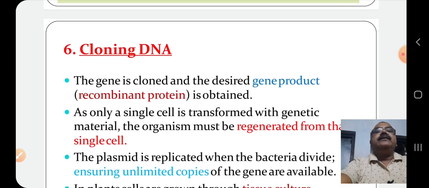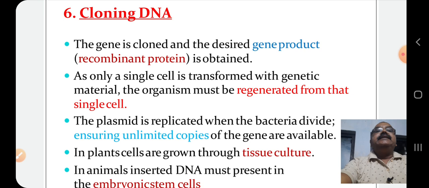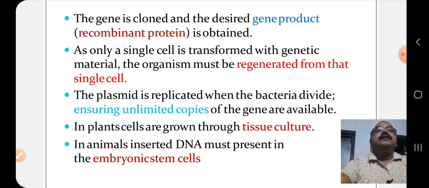Next step is cloning of DNA. The gene is cloned and the desired product is obtained. That means we have introduced the new gene and produced the recombinant DNA. Now, this recombinant DNA is produced in multiple copies and produces recombinant proteins, which are obtained and utilized. As only a single cell is transferred with genetic material, the organism must be regenerated from a single cell.